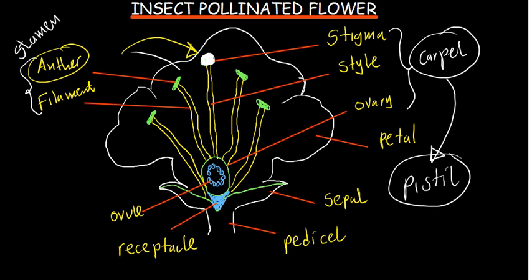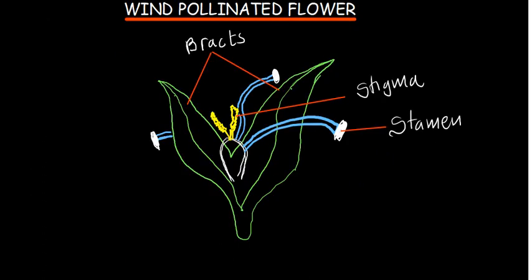Now for wind pollinated flowers, they have pollen which is carried by wind when the anther is exposed, and when the wind blows, the pollen grains are just blown by the air. That is how the pollen grains are transferred. When the pollen grains come into contact with the large feathery stigmas, which we are able to see, it can be of the same flower or another flower, then the pollen grains are going to be trapped. When they are trapped, fertilization is going to happen.